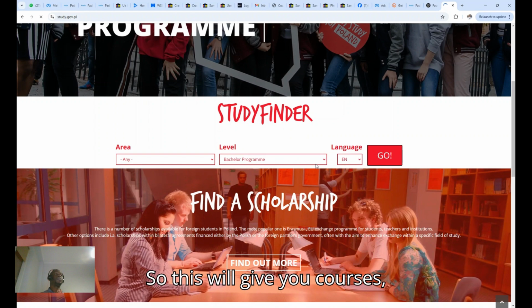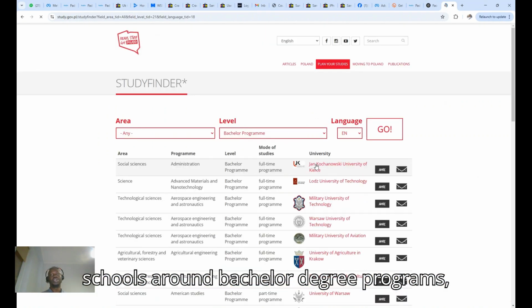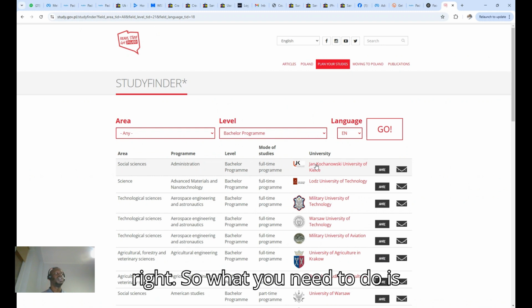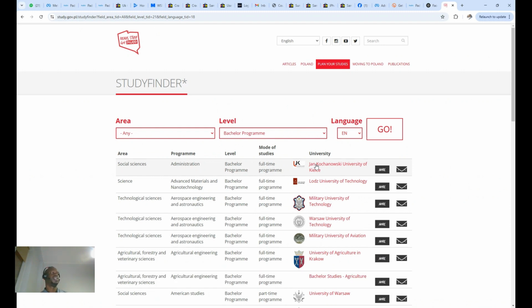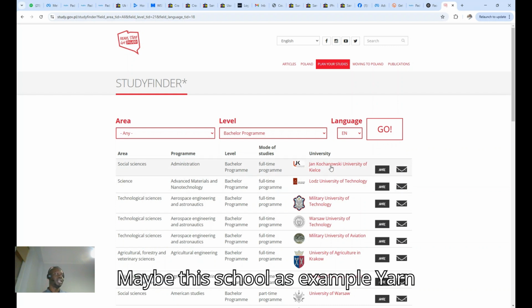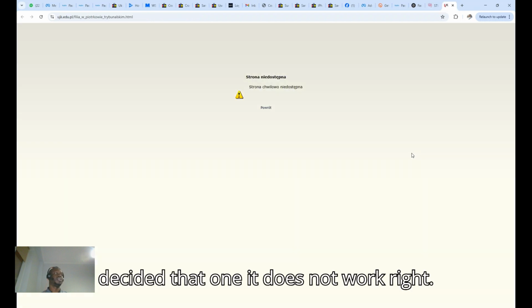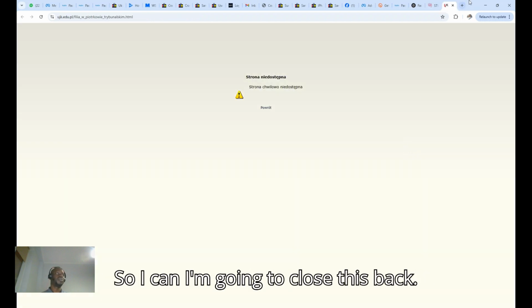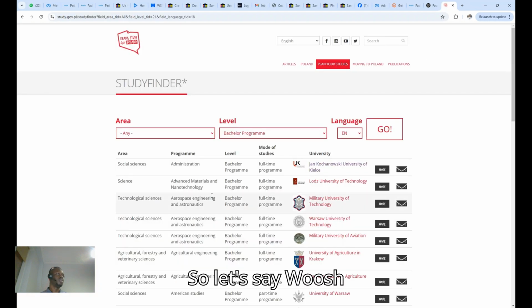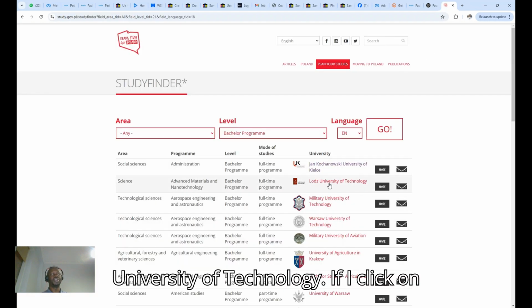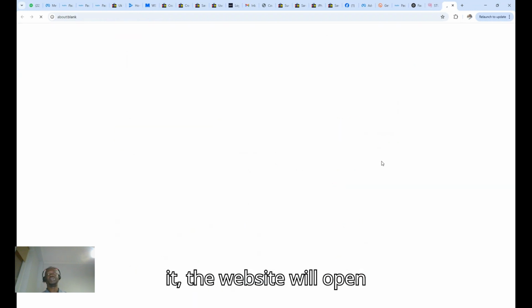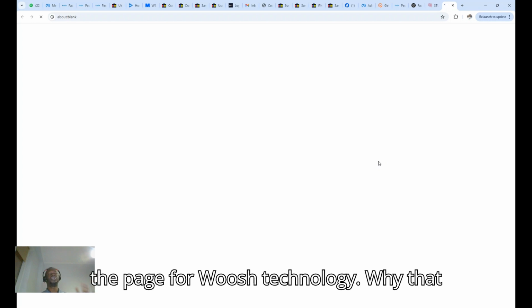So this will give you courses and schools around bachelor degree programs, right? So what you need to do, in most cases, for example, let me use this school as an example, Jan Kochanowski University. If you click on it like this, it seems that one does not work, right? So I'm going to close this back. So Lodz University of Technology. If I click on it, the website will open. Right. So it will open the page for the university of technology.